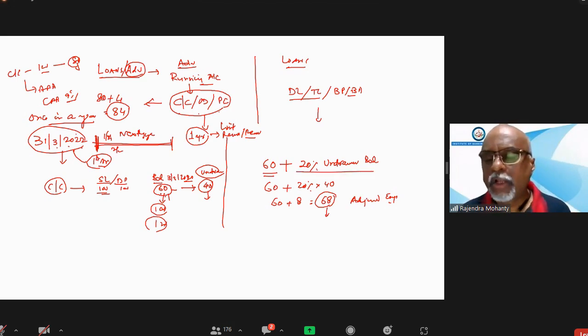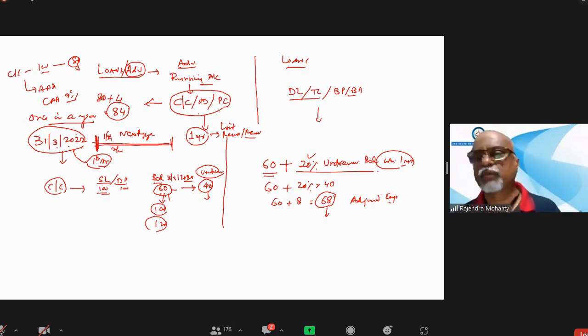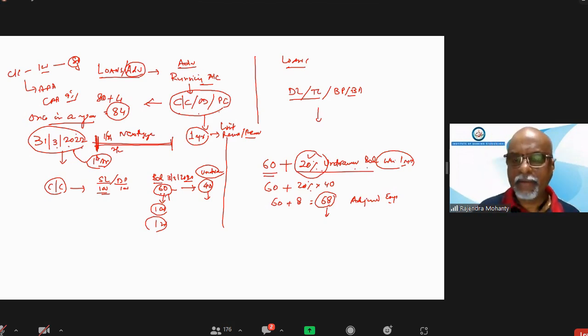So normally 20% is fixed for CC as well as loan also. That clause is called 20% of the undrawn balance or undisbursed loans, which will be disbursed or which can be drawn within a period of 1 year, which I have not mentioned here because it is within a period of 1 year only. In term loan, there might be something which is more than 1 year also, that we will discuss. So 20% of the undrawn balance is fixed. Okay? Okay, sir. Okay, clear.